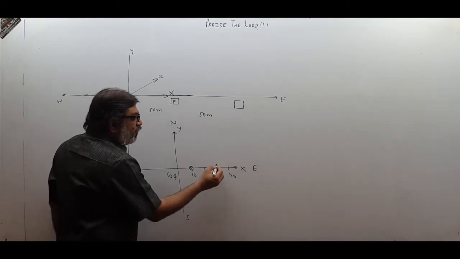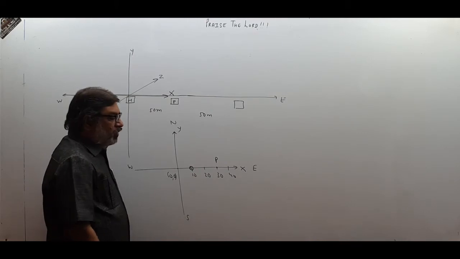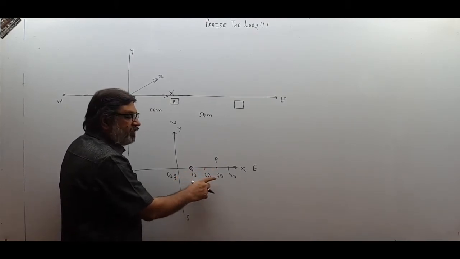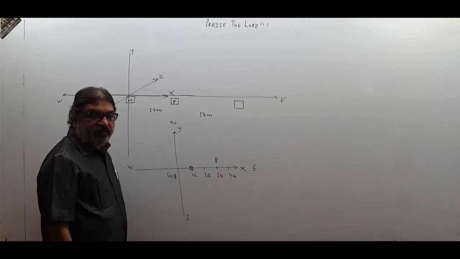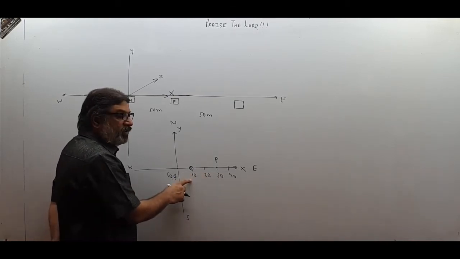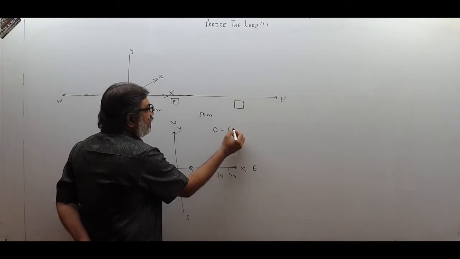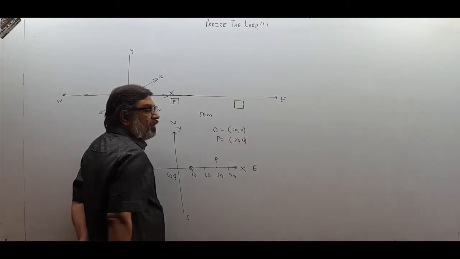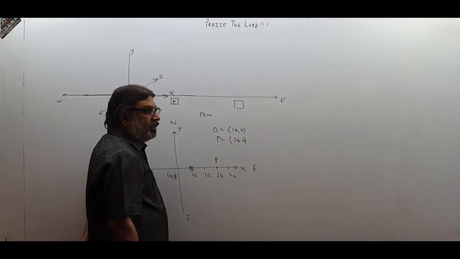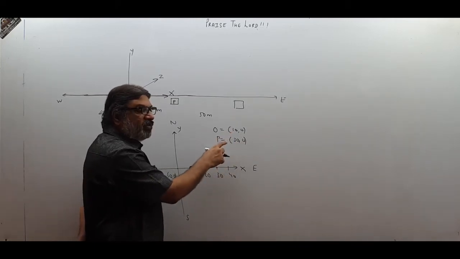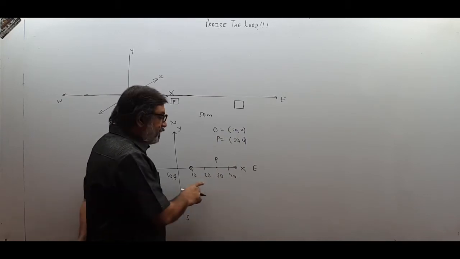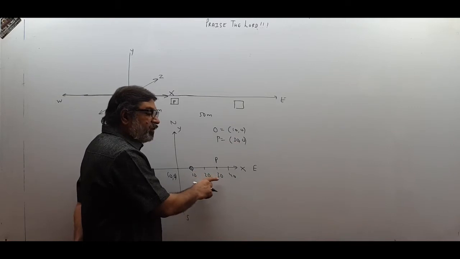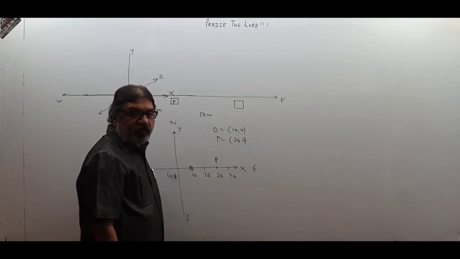If a point P is located over here, the observer will say the point P is at 20 units distance in eastern direction, because now you know where you are situated. You will say observer is at 10, 0 and the point is at 30, 0. When you write like this, I immediately come to know that point P is at 20 units on the x-axis with respect to O. So I know if I want to reach P, I have to move 20 units from the observer. That is the point.